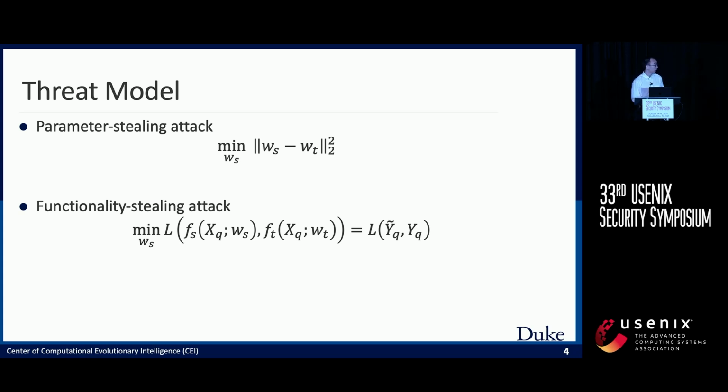And we consider two kinds of attacks here. The first kind is called the parameter stealing attack, where the attacker aims at minimizing the difference between the substitute model and the target model. The second kind is called the functionality stealing attack, where the attacker only cares about the output similarity, and they will imitate the output of the target model with a substitute model. Namely, they will try to minimize the difference between the predictions.